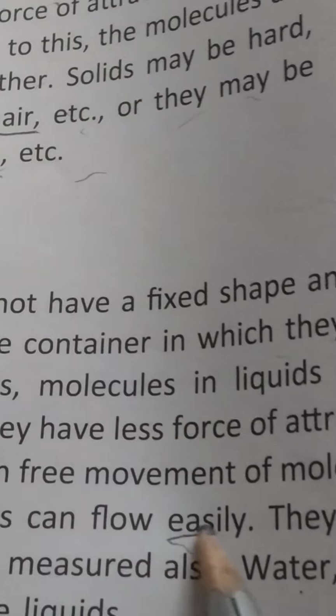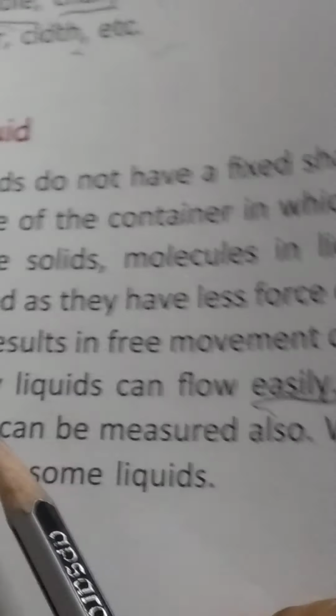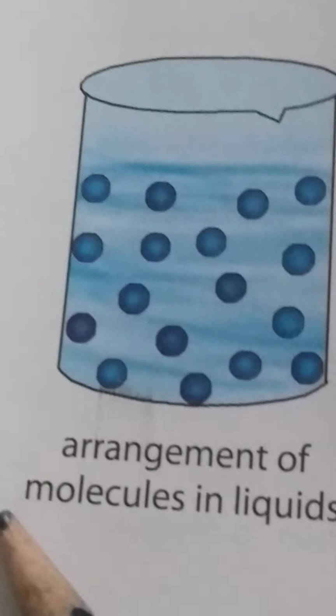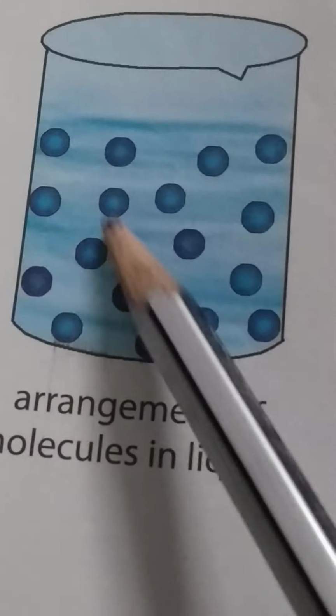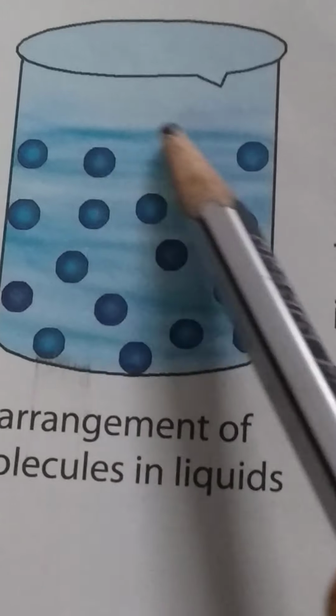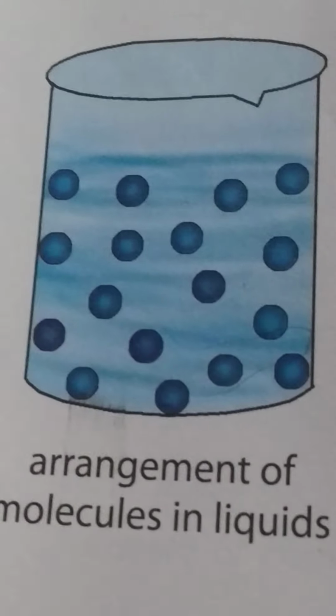That is why liquids can flow easily. Underline easily. They have a fixed volume, which can be measured also. Underline volume. Examples are water, petrol, soft drinks and milk. See here, children, the arrangement of molecules in liquids. They are far from each other. The gaps are there. This is how the molecules are arranged in a liquid.